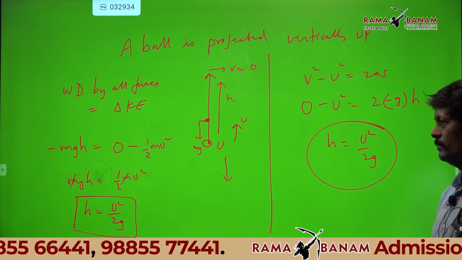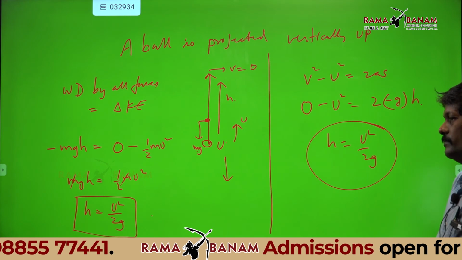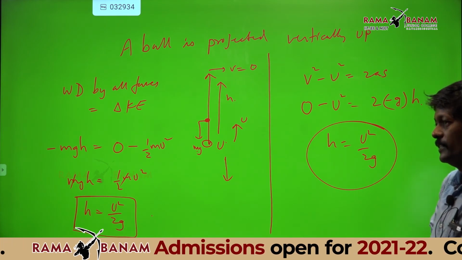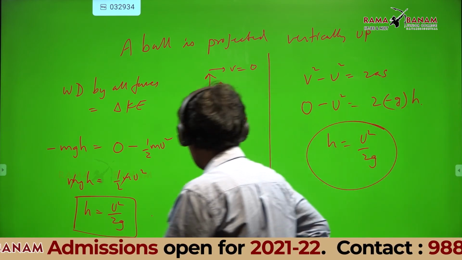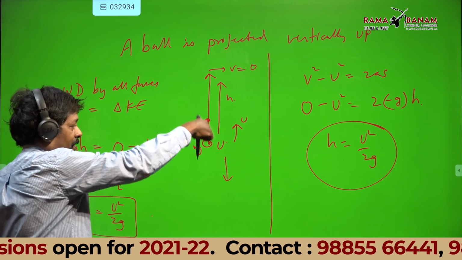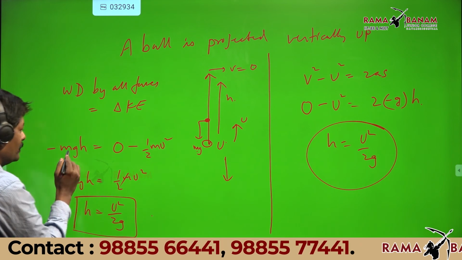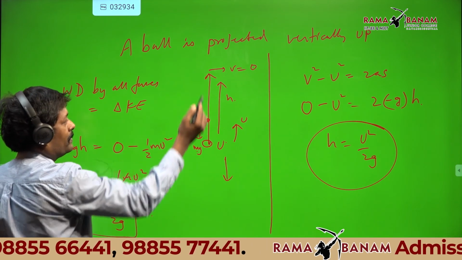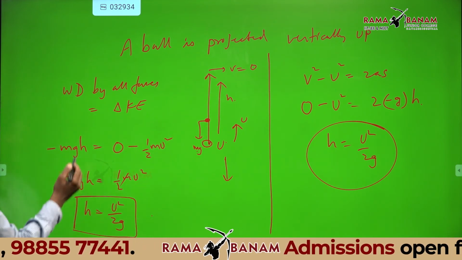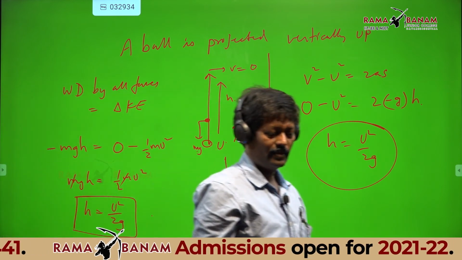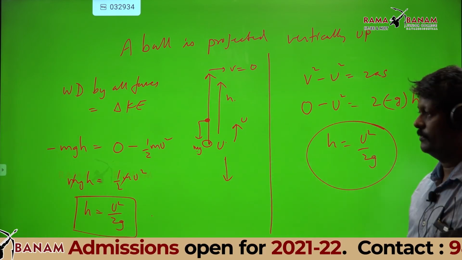No, Naveen. Sir, but work done formula is Fs, no, sir. That only we have done. What is F here on the ball? mg. S is how much displacement? H. So Fs cos 180, minus 1.